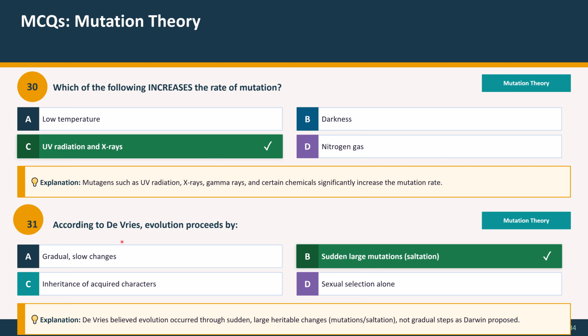Question 31. According to De Vries, evolution proceeds by A. Gradual slow changes, B. Sudden large mutation saltations, C. Inheritance of acquired characters, D. Sexual selection alone. So the correct option is sudden large mutation saltation. Explanation: De Vries believed evolution occurs through sudden large heritable changes, mutation or saltation, not gradual steps as Darwin proposed.